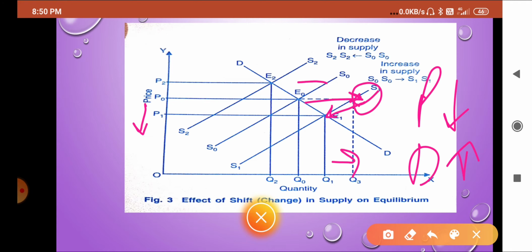Second case, the opposite case: while supply decreases, the real equilibrium should be here, but due to no availability of demand change it is not possible. So what will happen? Price will be increased, because at the low price, suppliers were not willing to supply.